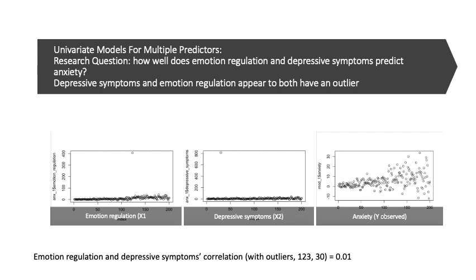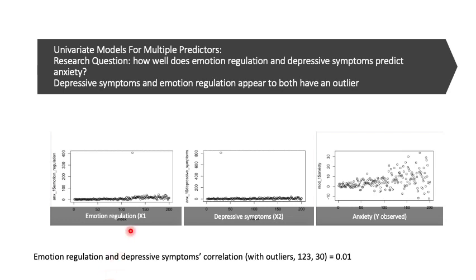Now we will move on to our second research question: how well do emotion regulation and depressive symptoms predict anxiety? First, like we did last time with the bivariate model, we want to pull these variables out on their own and look at their distribution.